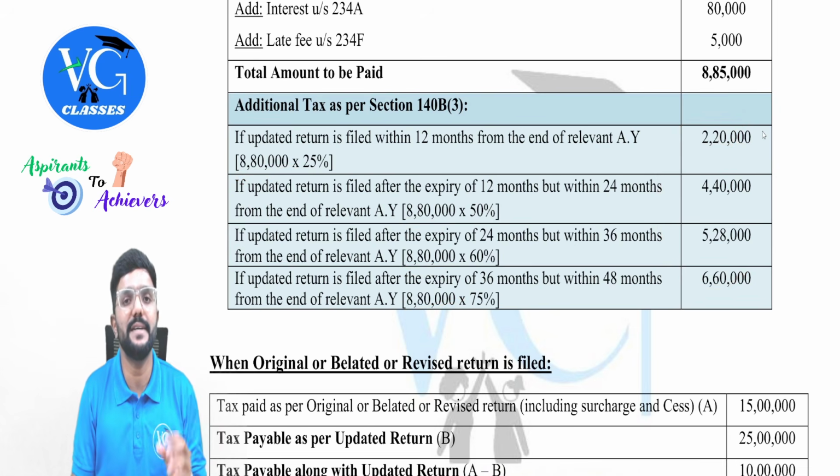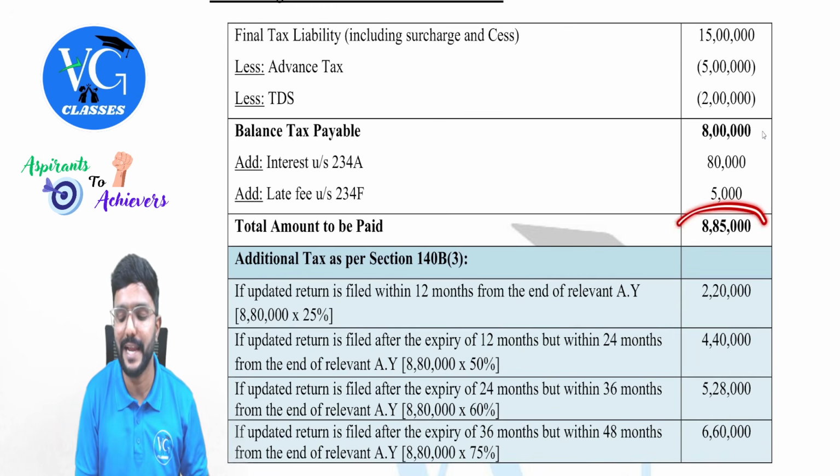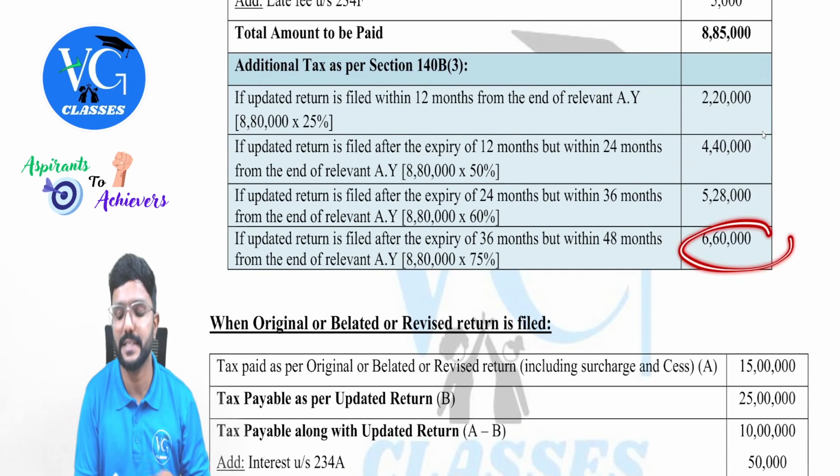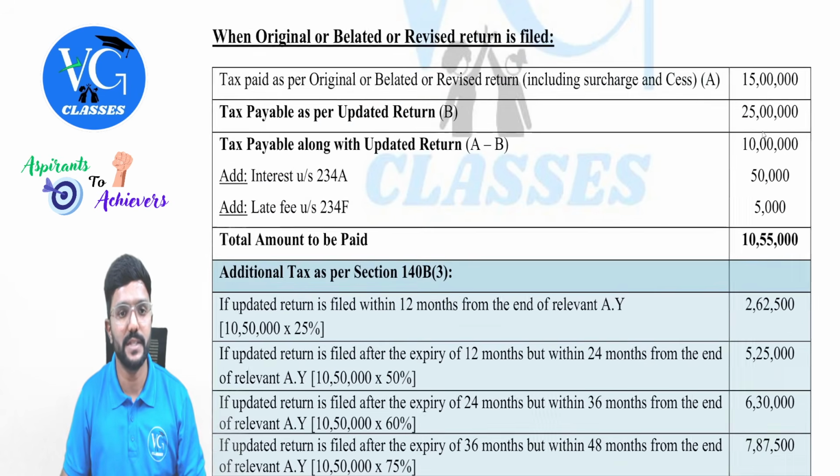Assume I filed my updated return after 36 months but before 48 months from the end of assessment year. Totally, how much should I pay in this case? 8 lakh 85 plus 6 lakh 60. Got it? Yes, sir. Next, one more scenario.